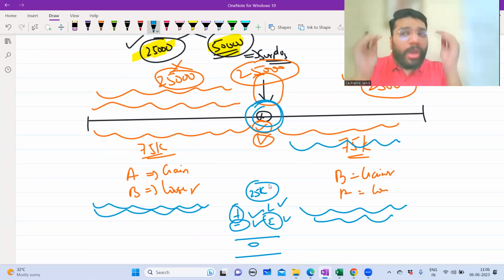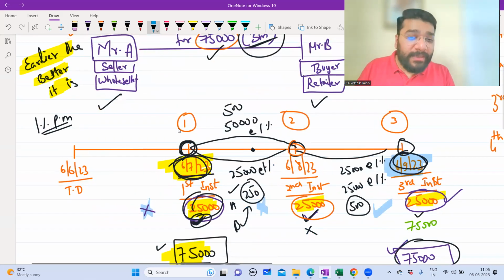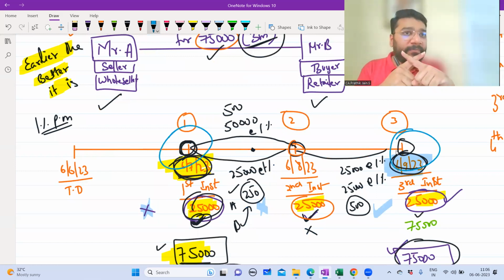So average due date is that center point of payment where neither of the parties is gaining anything by way of interest nor losing anything by way of interest. Problem will happen if the payment is made early here or late here, then one is losing, another is gaining. Then there will be a conflict. Today they'll be okay, but tomorrow there'll be fighting.